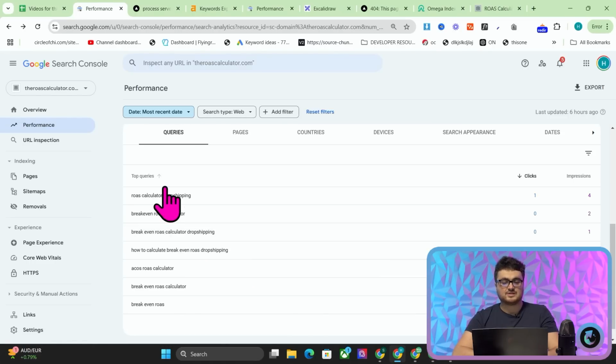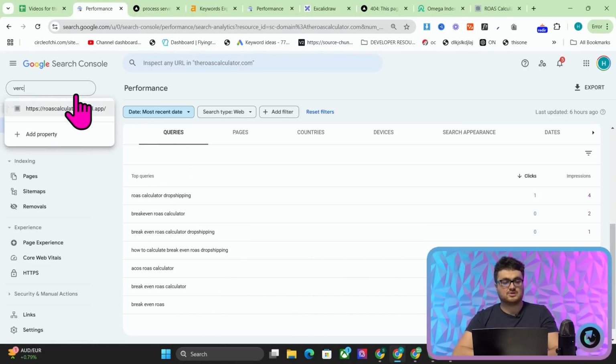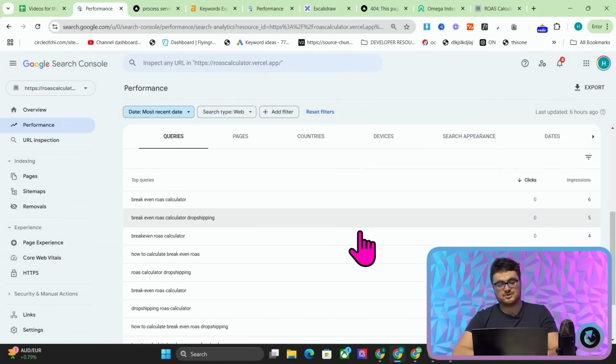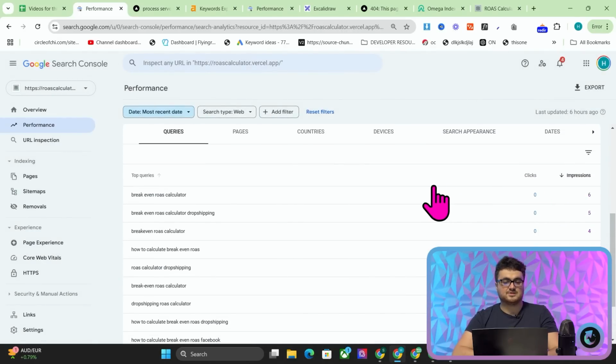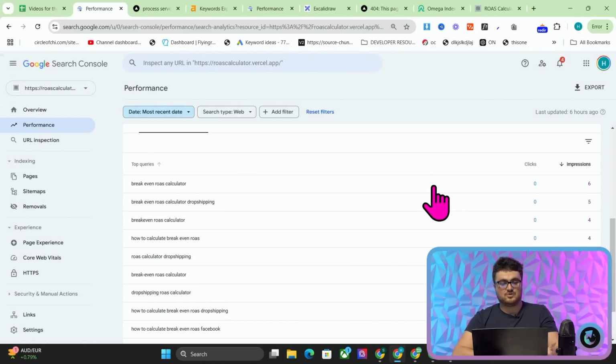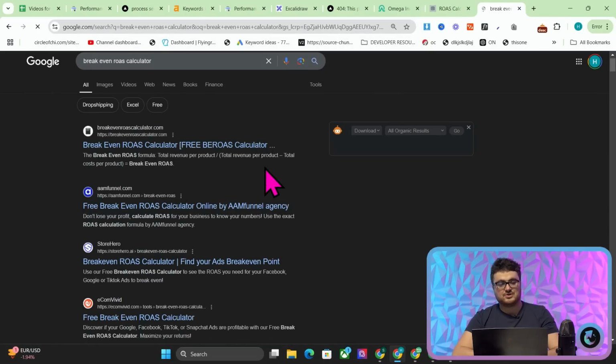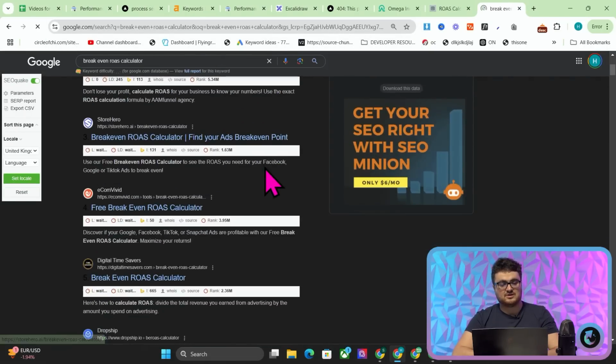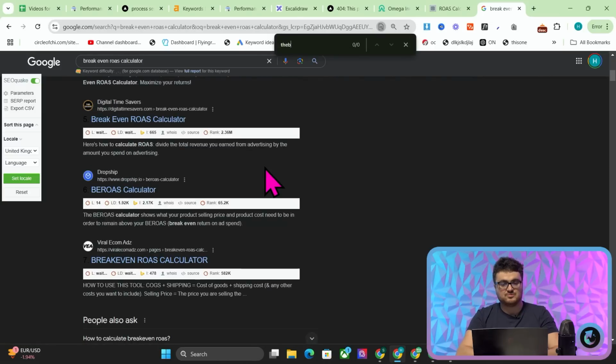So these are pretty interesting keywords, but if I actually go on the Vercel version of this, for some reason, I don't like that Vercel does this, but the Vercel one is ranking even better. So it's actually ranking for break-even ROAS calculator. Now, it's not a huge issue that it's the Vercel version. It's just obviously most people would prefer that it wasn't. Yeah, it's here, look. Oh, this isn't the Vercel version, it's my actual version, perfect.